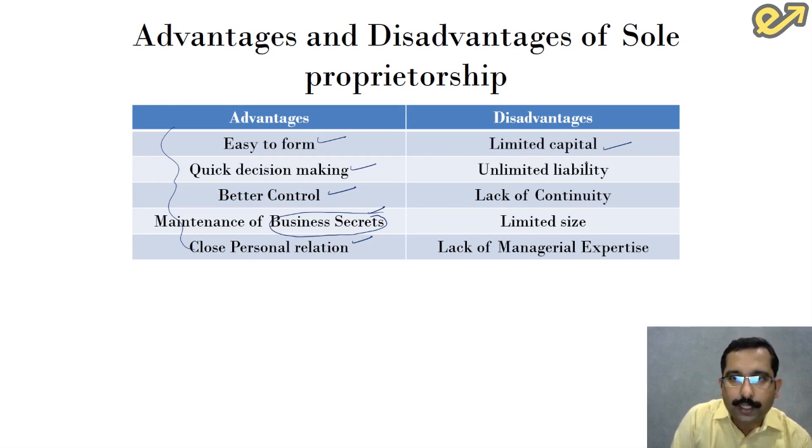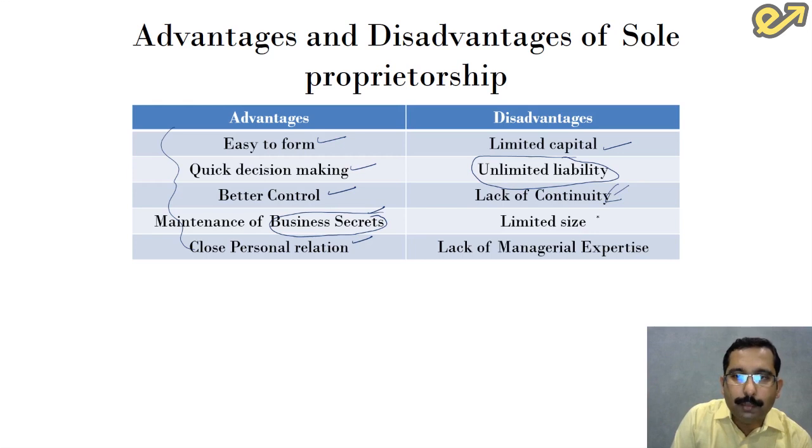Second point is unlimited liability. There is no difference between the personal resources and the business resource. If something goes wrong in the business, the person owning the business has to compensate it with his personal resources. Lack of continuity. Suppose the family members are not interested in the business, this business will come to an end. So we also call it lack of perpetuality.